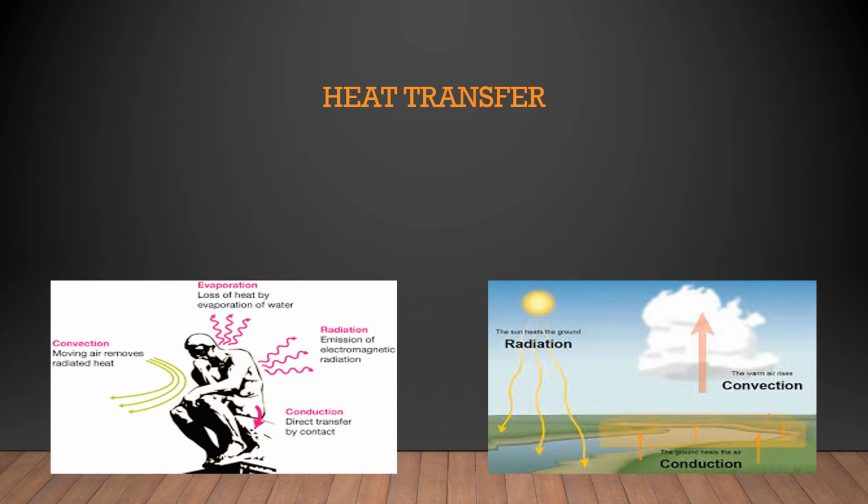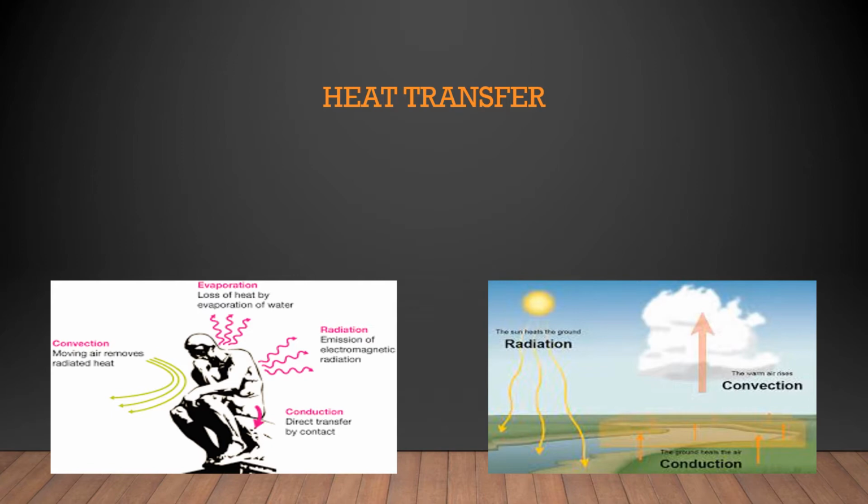Then the next one is convection. That means, without direct contact, heat can be transferred from one medium to another medium. That is convection. If we go and sit somewhere, we can feel the cool breeze, right? That means the heat of that particular air is coming and falling on our body, or the cool temperature is coming and falling on our body to neutralize our body system. So we'll feel a little bit of change in our body temperature. So that is convection.